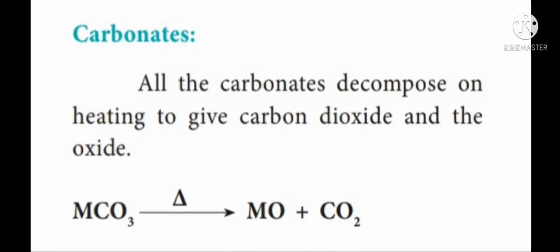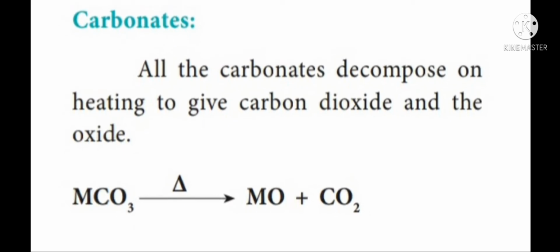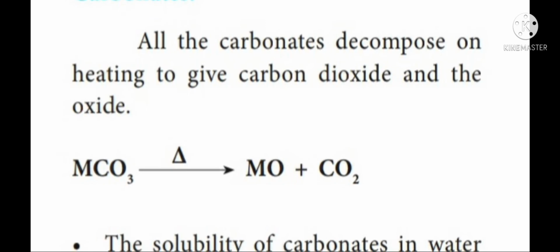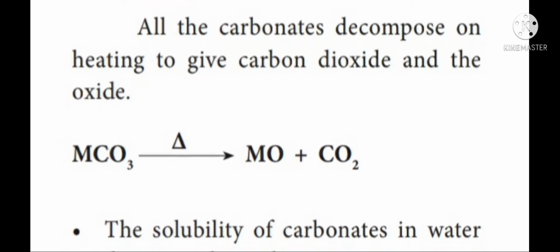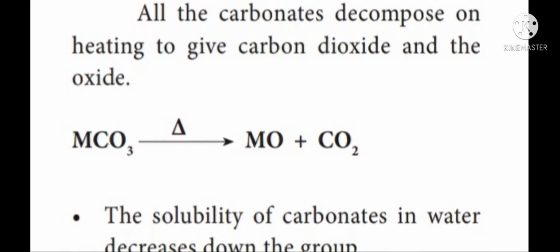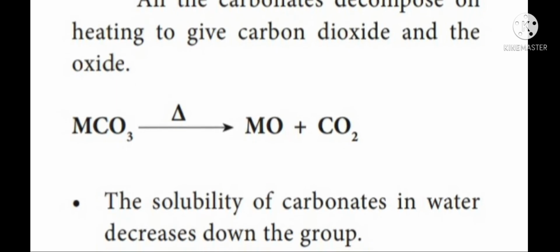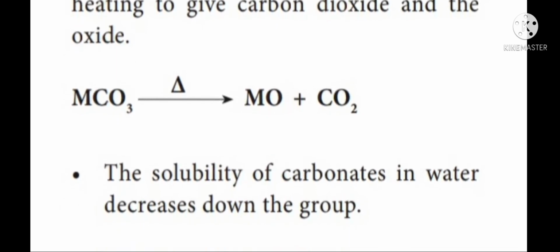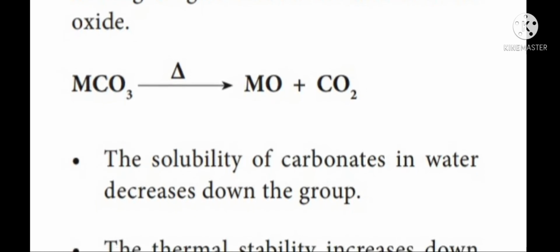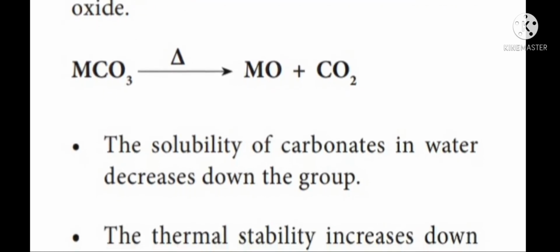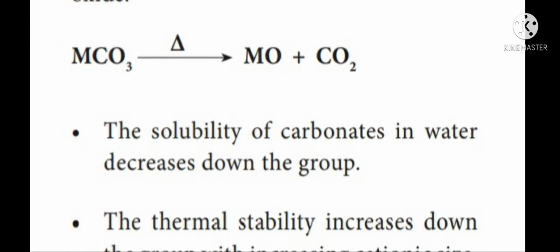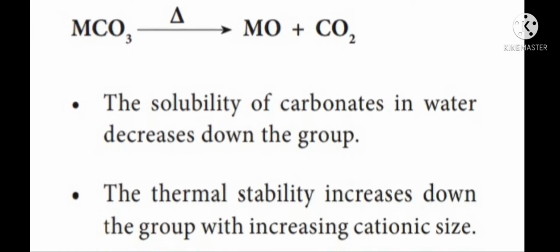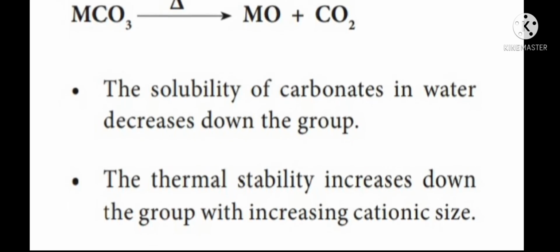It is given by MCO3, which upon heating forms MO + CO2, where MCO3 is the metal carbonate and MO is the metal oxide. Here, the solubility of carbonates in water decreases down the group. The thermal stability increases down the group.